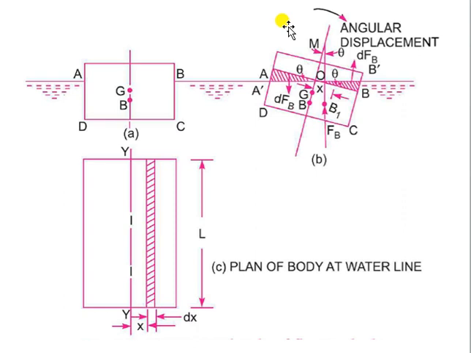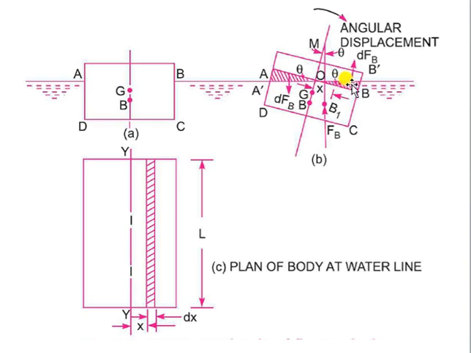Now, because of this, the buoyancy forces on this side of the wedge, B dash, will be more, because the volume of the body is more at this right portion. So there will be more buoyancy forces acting, because buoyancy forces are directly proportional to the volume, rho g V. So there will be a gain in the buoyancy forces, which is upward. And similarly, from this portion, since the volume of the body within the liquid is decreased, there will be a loss in the buoyant forces, which has been denoted by dFb downwards.